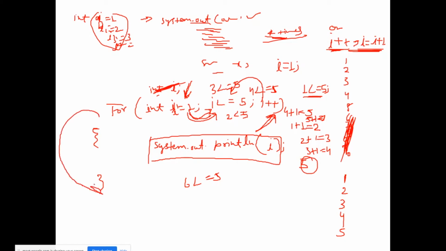and it will come outside of the loop. But remember the value of I: suppose we print I after this loop, the value of I will be 6, because when the condition was not satisfied the value was 6. I value was updated to 6, so after the block the value of I will be 6. So this is the way a for loop works. If anybody has any query related to this concept, please ask it.